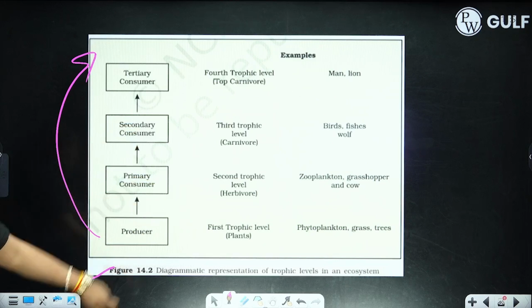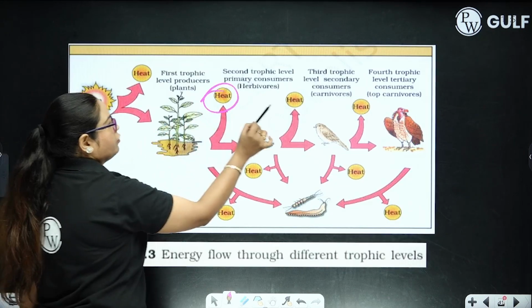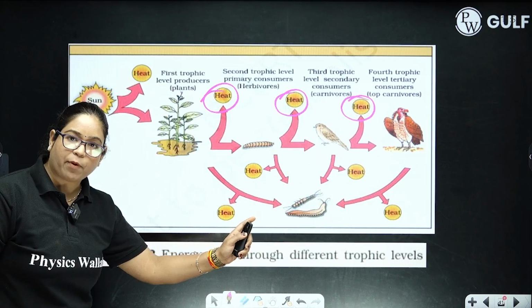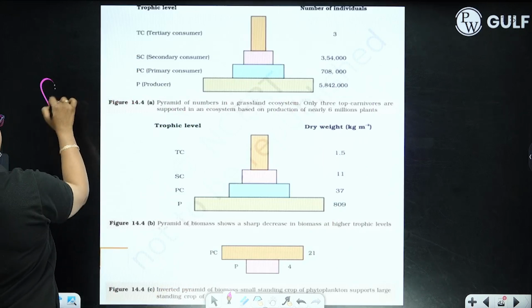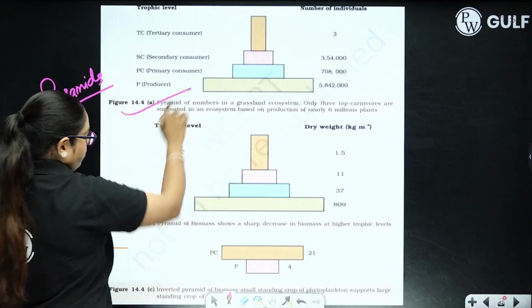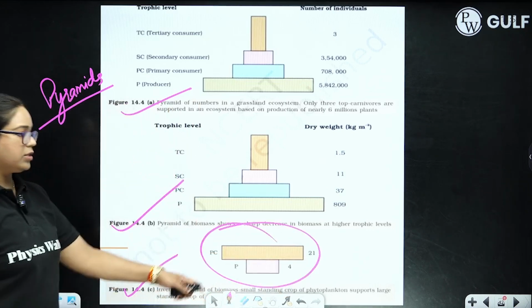food chain, you should know about that. Energy flow, you know the 10% loss of energy is done at each and every step of trophic level. This is again important. Then the pyramids. Pyramids are very important. Do revise them. Pyramid of number, pyramid of biomass in aquatic ecosystem, very important.